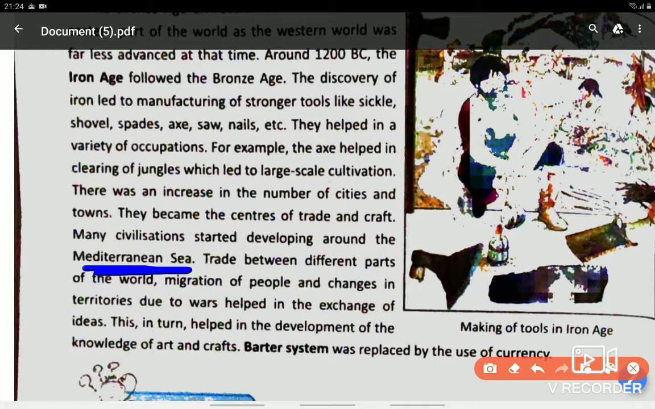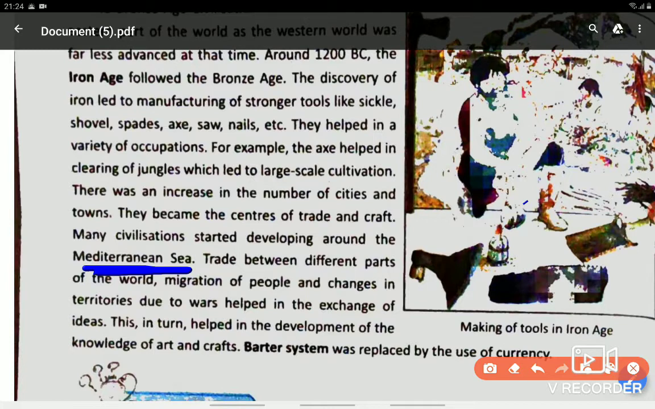Trade between different parts of the world started. Migration started. Migration means moving of people from one place to another. Then changing of places, territories due to wars helped in the exchange of ideas. Whenever wars took place somewhere, people used to move from there to other places. And in this way, they also grabbed new culture, new ideas. So it not only brought great change in occupation, but also a great change in the life of man.